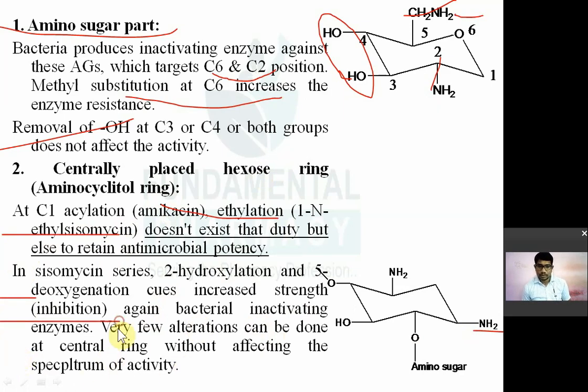There are only these 2 points. ठीक है, एक तो कार्बन नंबर 1 के ऊपर आप acylation कर सकते हो, ethylation कर सकते हो, and second कार्बन नंबर 2 के ऊपर हाइड्रोक्सिल ग्रुप डाल दो और ये जो ऑक्सीजन है कार्बन नंबर 5 का उसको रिमूव कर दो, deoxygenation. So there are only 4 points that are possible in the case of aminoglycosides. Very few alterations can be done in a central ring without affecting the spectrum of activity.